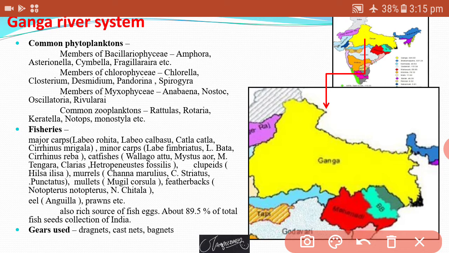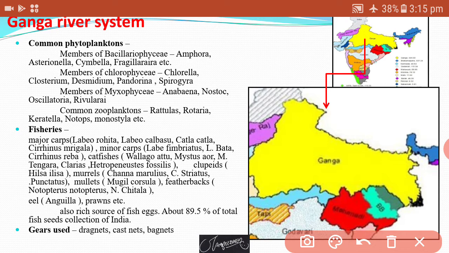Some common zooplanktons like Rotaria, Keratella, Notopus, and also different types of zooplanktons are found in the water of the Ganga.